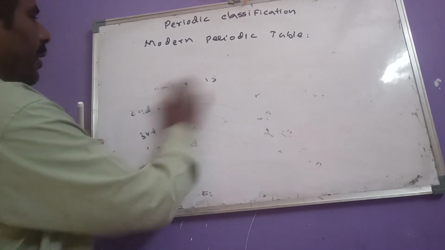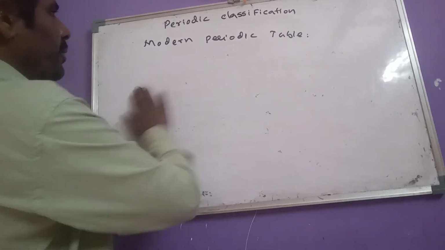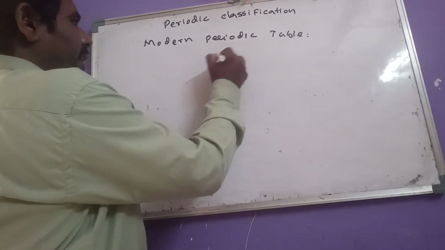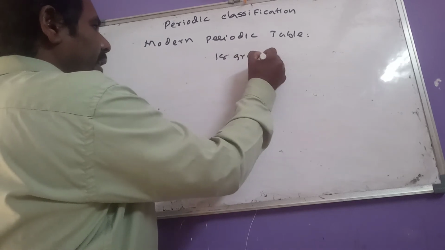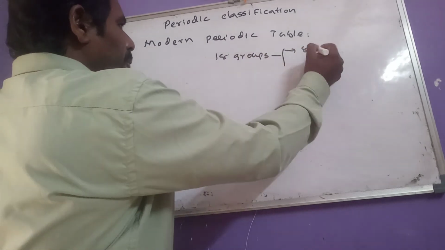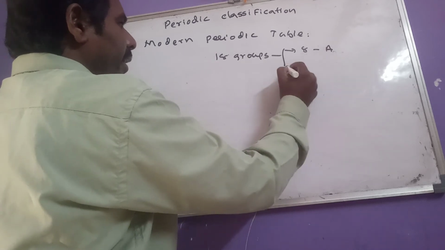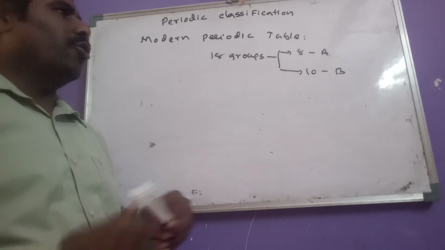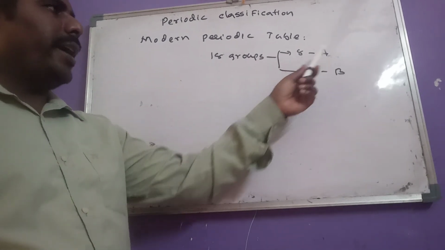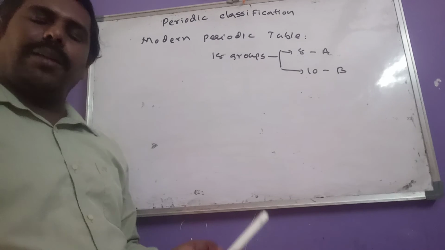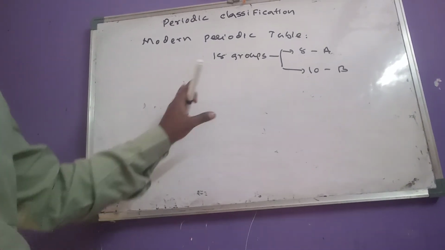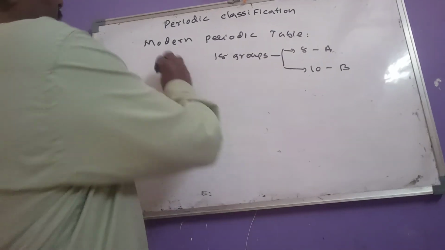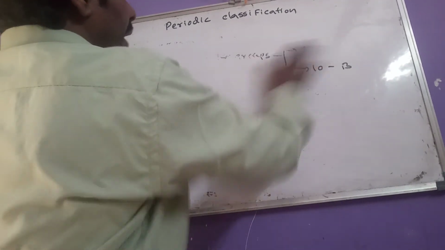So vertical columns are called which one? Groups. So the modern periodic table is having total 18 groups. In those 18 groups, 8 groups are said to be A category and 10 groups are said to be B category. So this is regarding the modern periodic table.